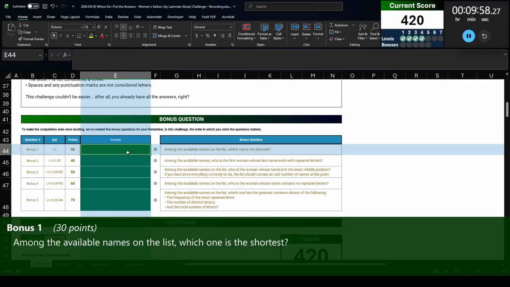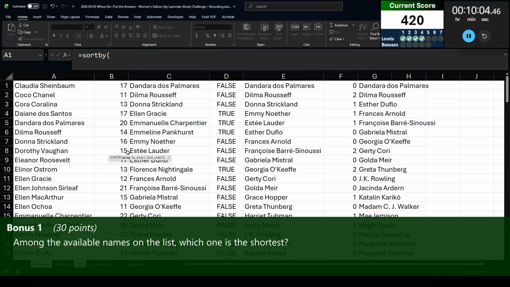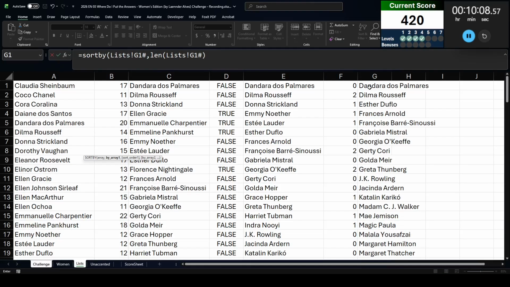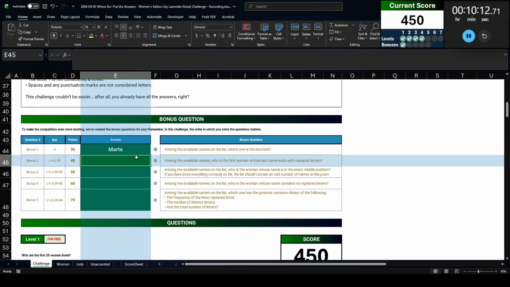Among the available names on the list, which one is the shortest? All right, so we are going to sort by, let's try this list again. Sort that list by the length of that list, and then we'll pull out the first name from that list, and we are going to get Marta.